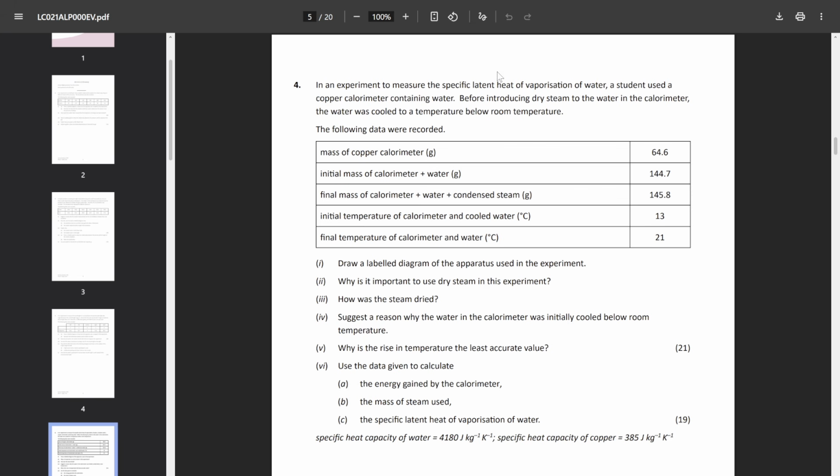And question 4, another heat experiment. This time it was latent heat of vaporization. I was predicting specific heat capacity, so I got this one actually incorrect. But again, once you actually noted all the different parts, it was relatively straightforward. So the calculations here split into 3 was actually pretty nice, because the calculation without that is rather long. So it's nice that they split it into 3 parts. But the theory elements as well were actually not too bad.